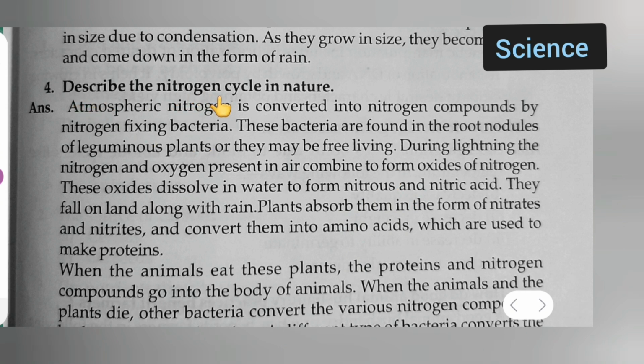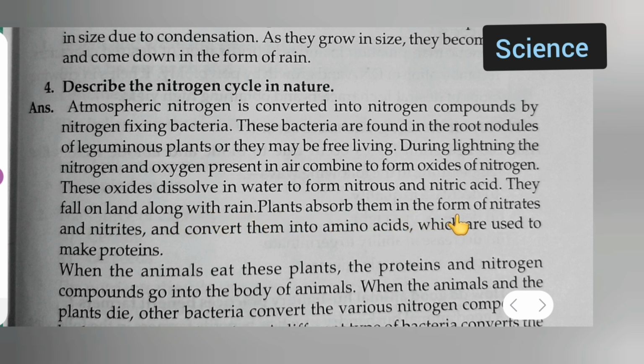Describe the nitrogen cycle in nature. Answer: atmospheric nitrogen is converted into nitrogen compounds by nitrogen-fixing bacteria. These bacteria are found in the root nodules of leguminous plants, or they may be free living. During lightning, the nitrogen and oxygen present in air combine to form oxides of nitrogen. These oxides dissolve in water to form nitrous or nitric acid. They fall on land along with rain.